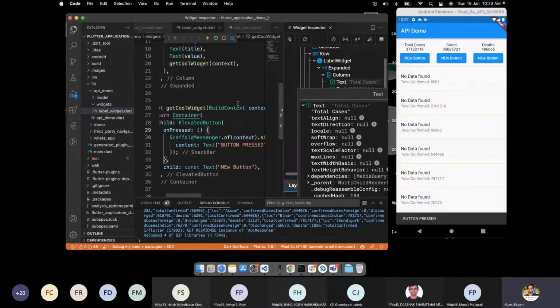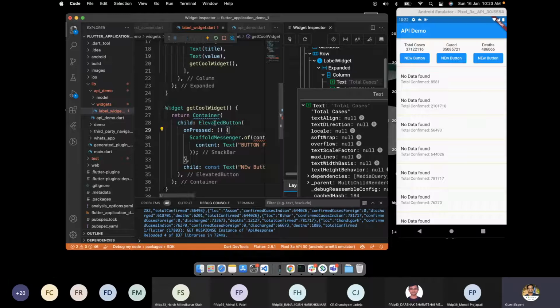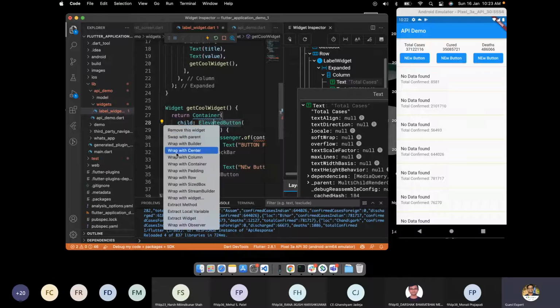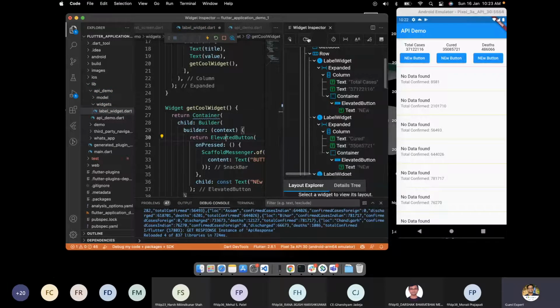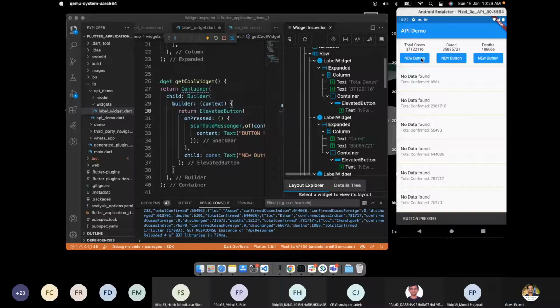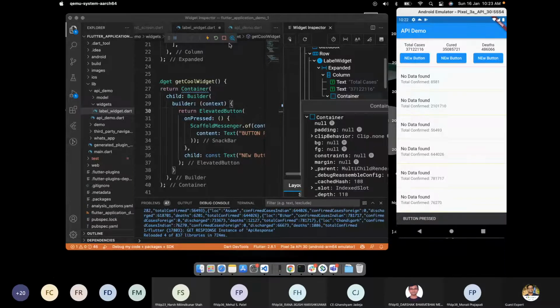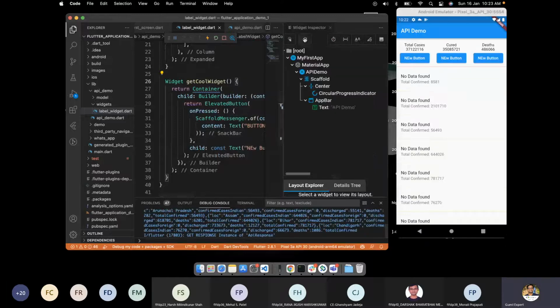But what if I don't want to do that and I want my own context for this particular thing? I can wrap my ElevatedButton in the Builder widget, which gives me another context. I'll simply rebuild it. It will create a whole widget with this context. And if I press it, I get the same thing again and again. Hold on, let me just rebuild it for you.